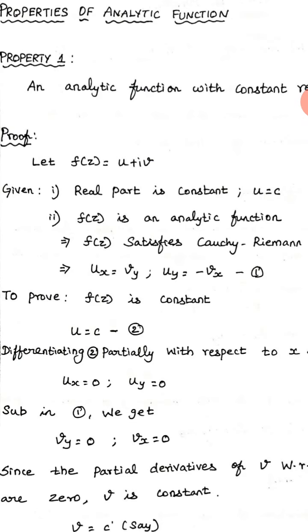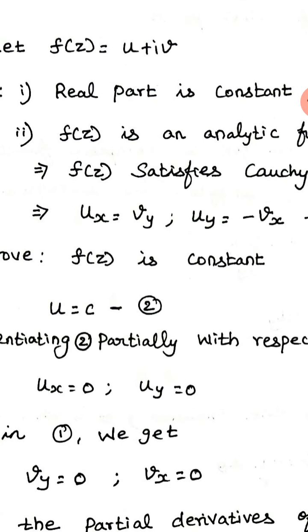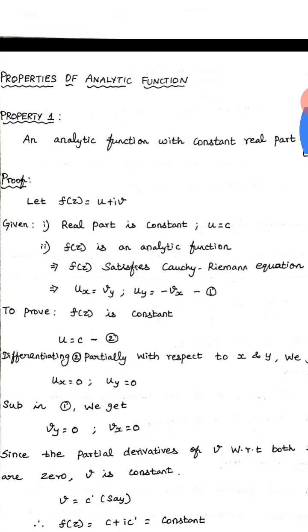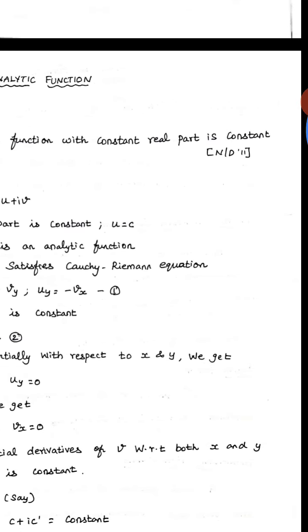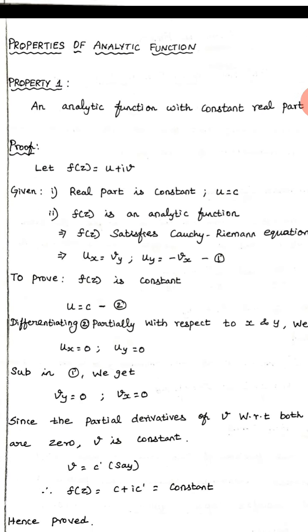That real part is constant, so we write u is equal to c. And the second thing is that the given function is an analytic function. As I already told you, when a function is analytic, it has to satisfy the Cauchy-Riemann equation, that is ux equal to vy and uy is equal to minus vx. What we are going to prove is that an analytic function with constant real part is constant, that is, f of z itself is a constant.